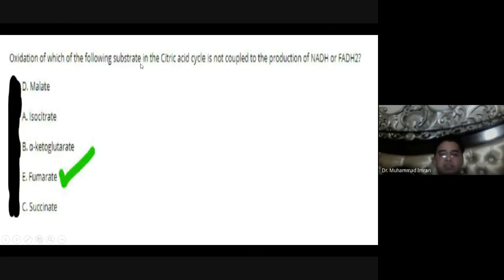Oxidation of which of the following substrates in the citric acid cycle is not coupled to the production of NADH or FADH2? Fumarate. When fumarate is changed into malate, it does not produce any ATP.